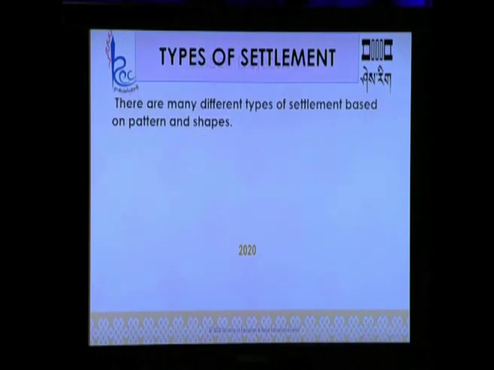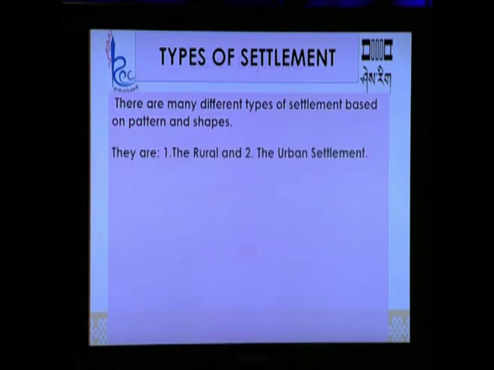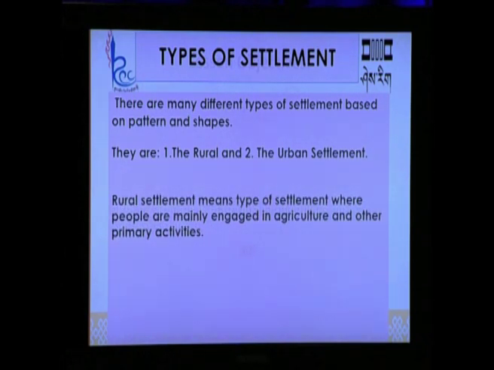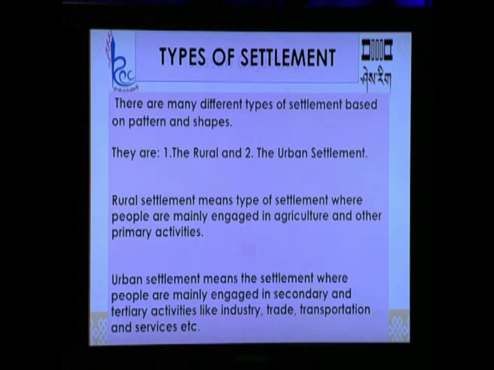Now let's look into the types of settlement. There are different types of settlements based on pattern and shapes. Broadly, they are classified into 2 types of settlement: the rural settlement and the urban settlement. The rural settlement is a type of settlement where people are mainly engaged in primary activities such as agriculture, livestock rearing, fishing and mining. Whereas urban settlement means the settlement where people are mainly engaged in secondary and tertiary activities.